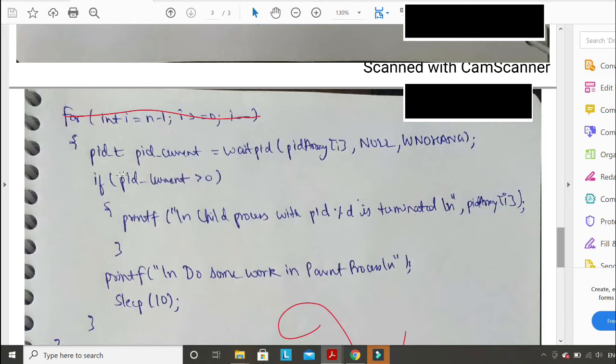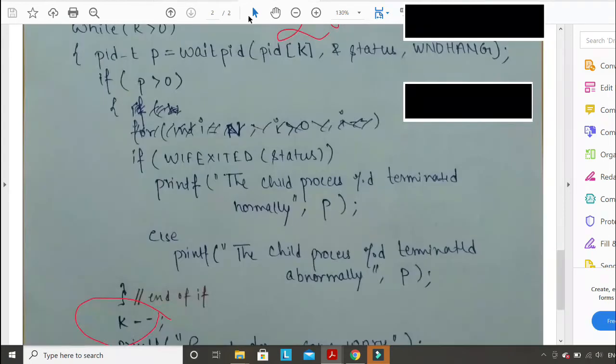And you have to write here, if it is a success, if the child process is terminated, then only you have to decrement the counter here. Otherwise you have to go back into the while loop, and again check this. Almost similar code you can find, or you have to write similar code. This code is almost correct, there was a small mistake here.